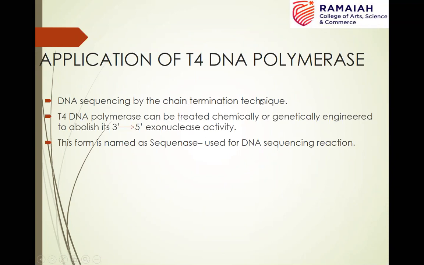What is this chain termination technique used for DNA sequencing? That we'll study in detail when we move on to the 5th unit. But here what you need to understand is this T4 DNA polymerase is used for DNA sequencing by this chain termination technique, and it can be modified. T4 DNA polymerase can be modified by chemically treating or by genetic engineering to abolish this proofreading activity. This modified form is called Sequenase. Sequenase is used for DNA sequencing reactions again. So these are the uses of T4 DNA polymerase, another DNA modifying enzyme.